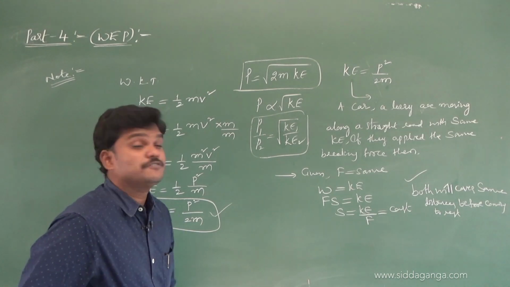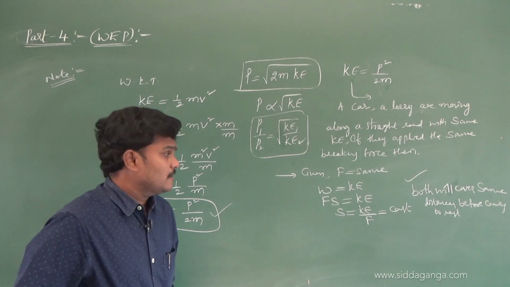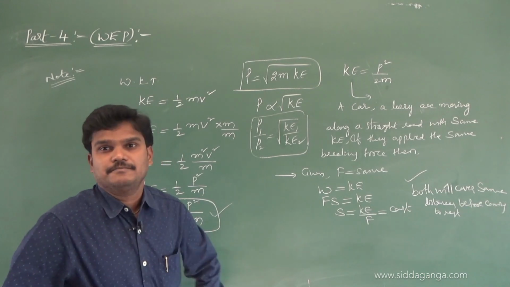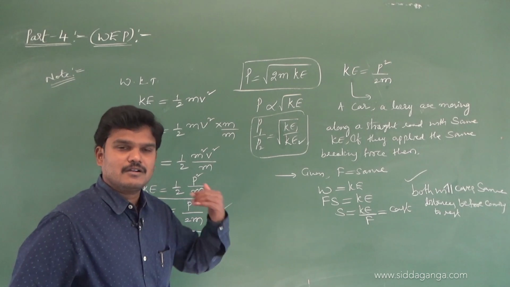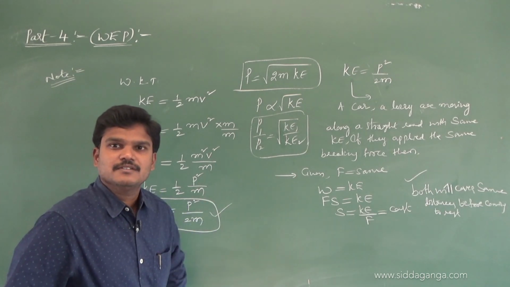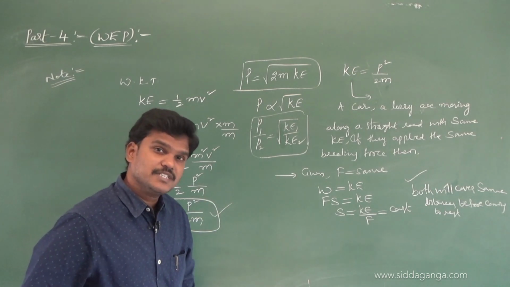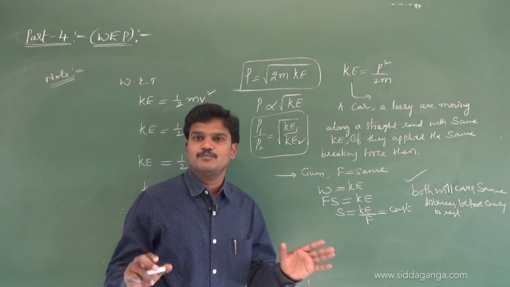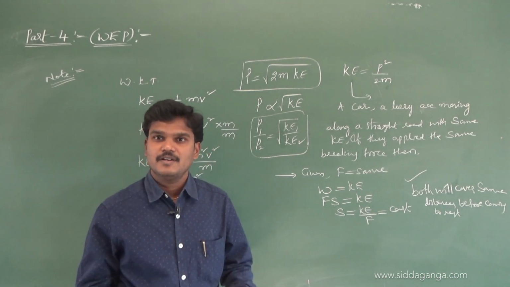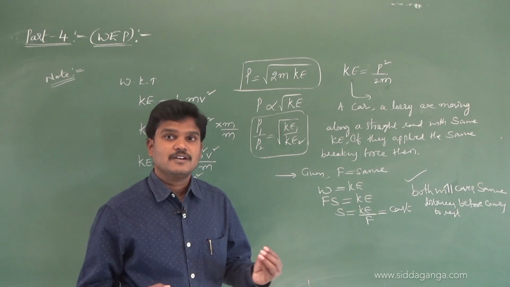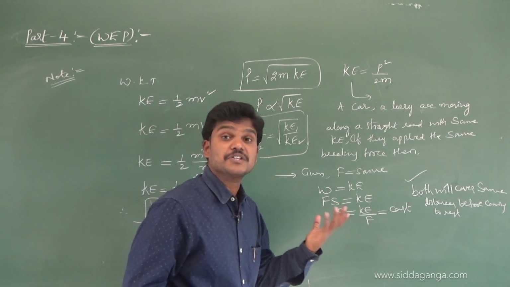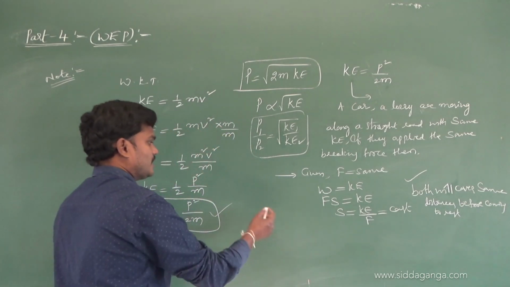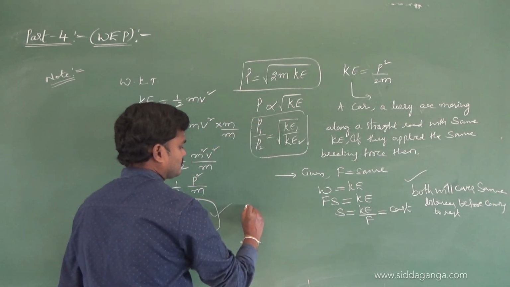Now let us see which one comes to rest in a shorter time. The distances covered by both of them will be the same. The car covers some distance, and the lorry also covers some distance, so the distances are the same. But which one will come to rest in a shorter time? Let us see from this equation.